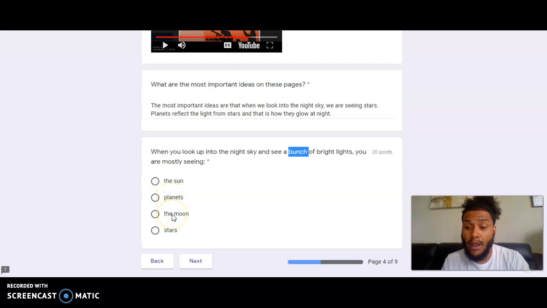I know that there is only one moon for Earth. There are more than one moon, but the moon is talking about Earth's moon. There's only one of those, so it cannot be the sun or the moon because I'm looking for an answer where I can see a bunch of them. Can I see a bunch of planets in the night sky, or can I see a bunch of stars in the night sky?